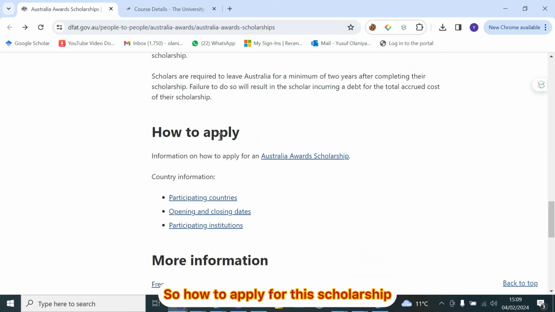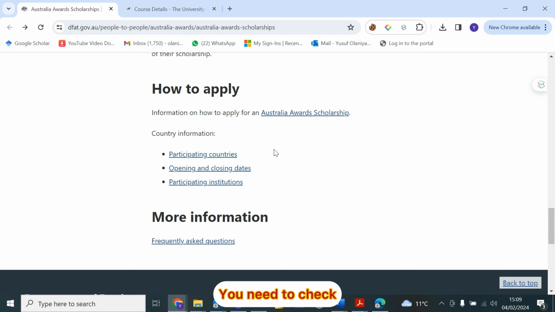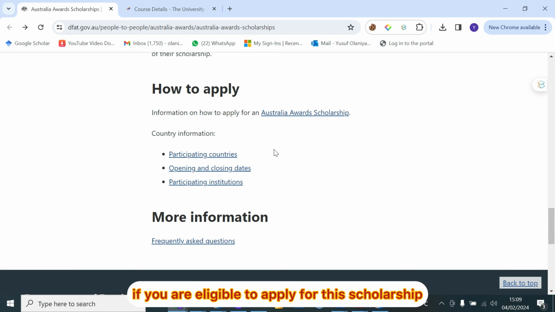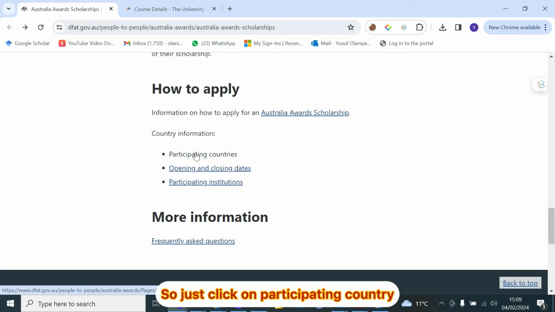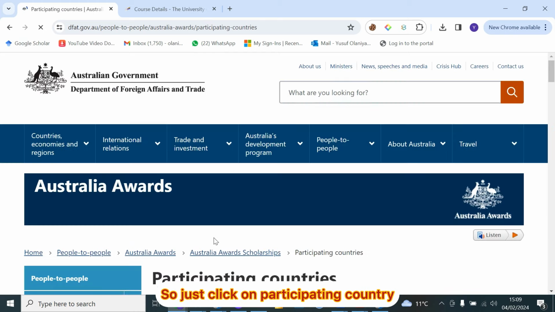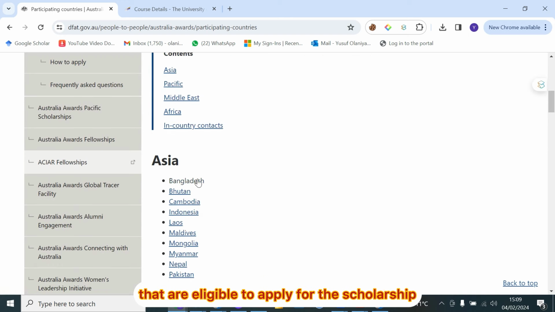So how to apply for this scholarship? This is the important part of the application. Information on how to apply can be found here, and country information. You need to check if you are eligible to apply for this scholarship, if your country is among the participating countries. Just click on participating countries and check here. These are different continents that are eligible to apply for the scholarship.